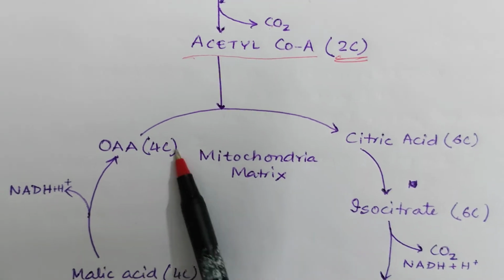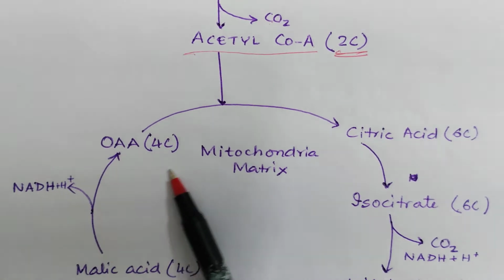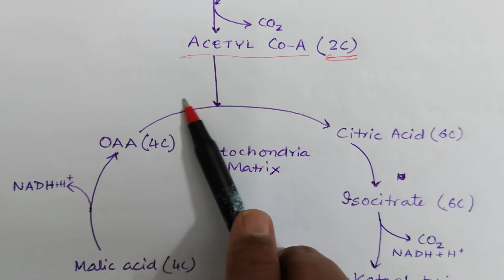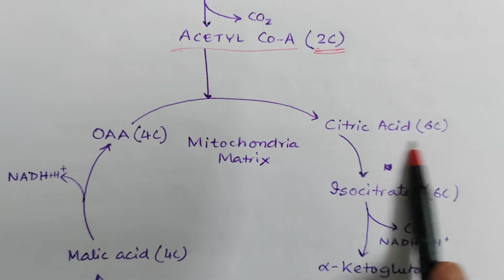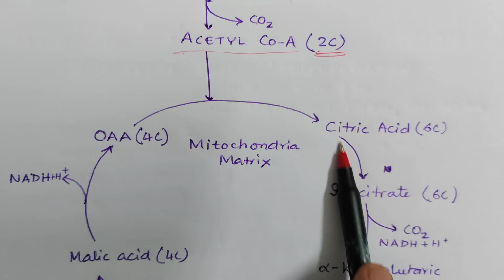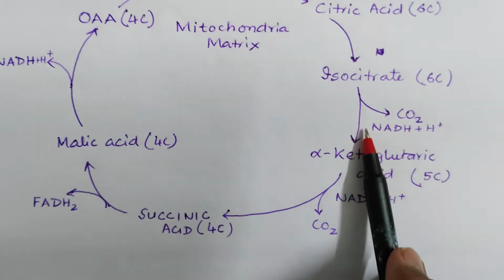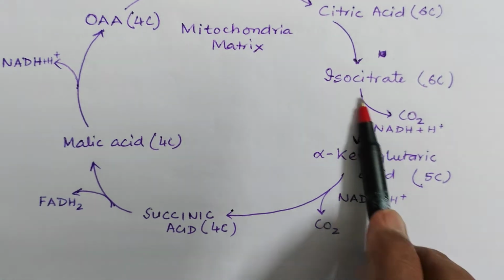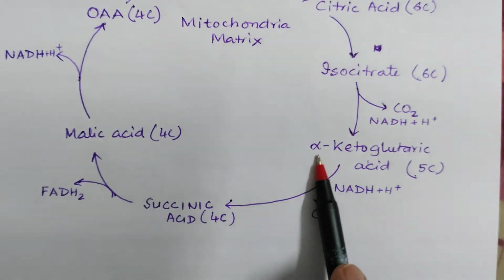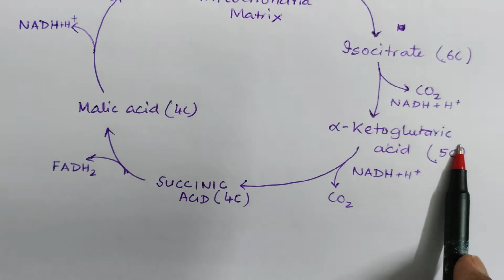Acetyl coenzyme A, a 2 carbon compound, reacts with a 4 carbon compound already present in the mitochondrial matrix. From oxaloacetic acid it forms citric acid, a 6 carbon compound, 4 plus 2 makes 6. Then isocitric acid, also 6 carbon. Then a carbon dioxide is released, and we get a 5 carbon compound, alpha ketoglutaric acid.